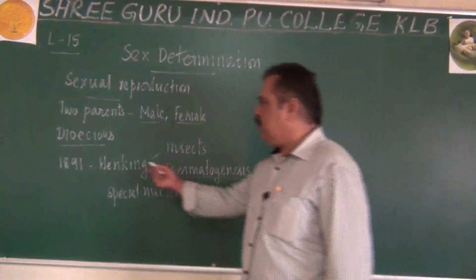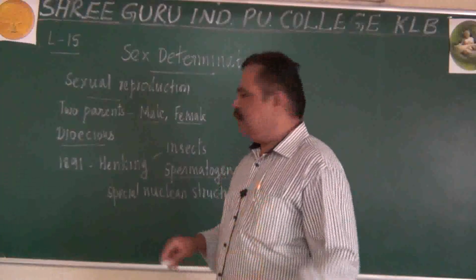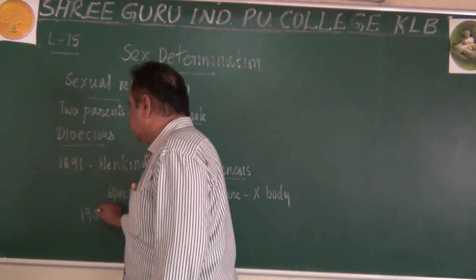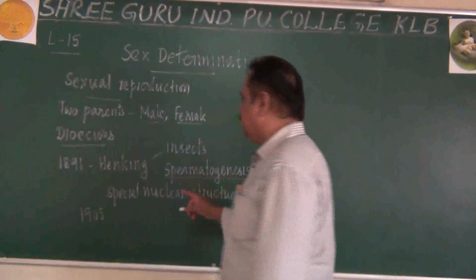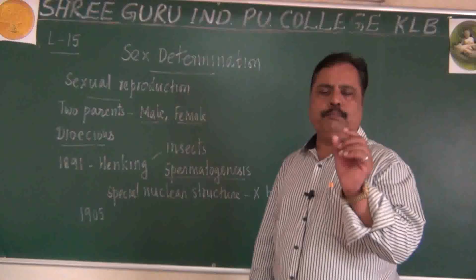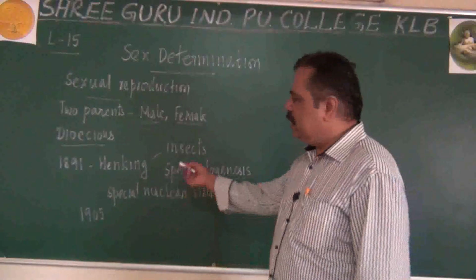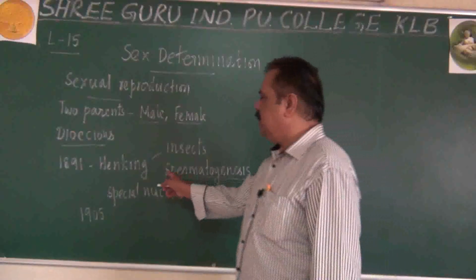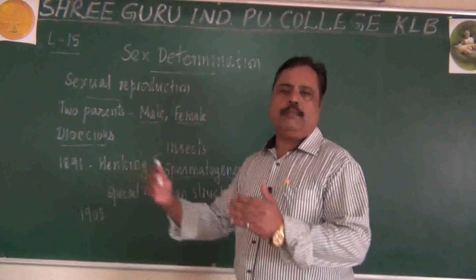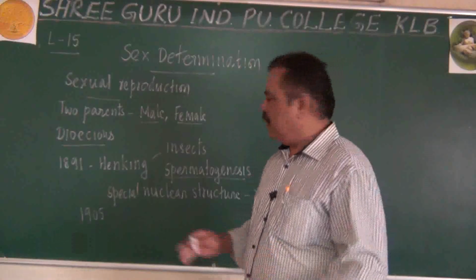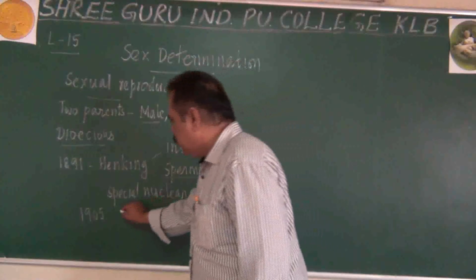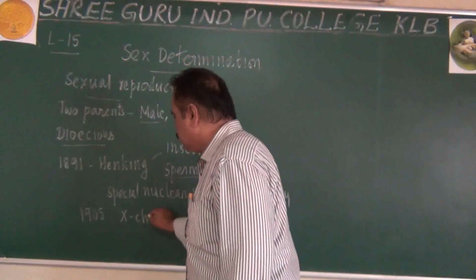But later, around 1905, different scientists discovered this X-body is not only a simple nuclear structure, it is a chromosome. It is a chromosome present in the spermatogonium or mother cells, they discovered. When it was found to be a chromosome, they continued to name it the X chromosome.